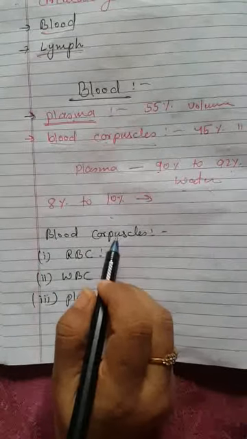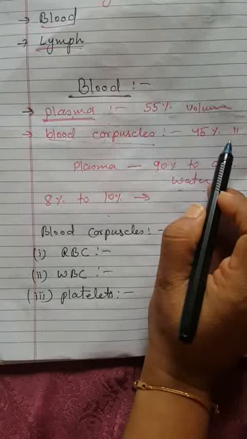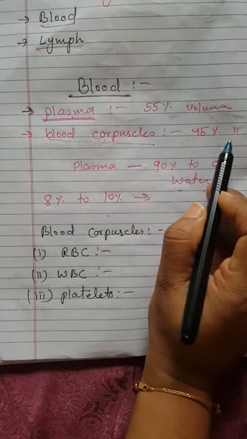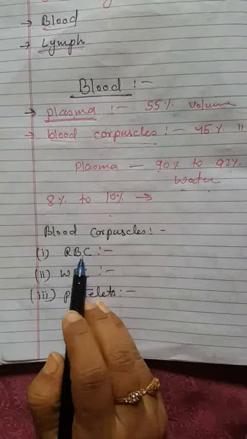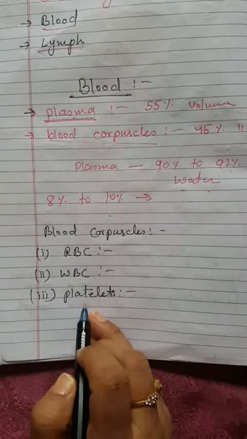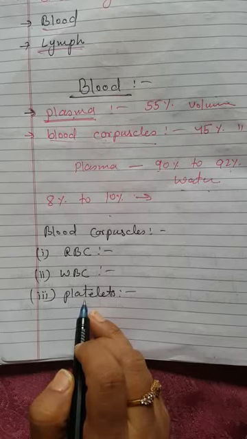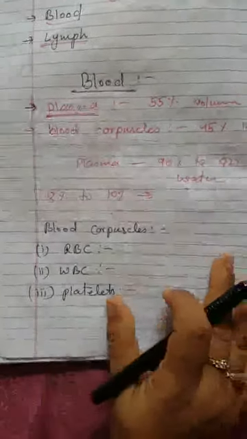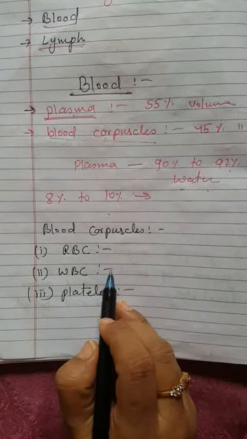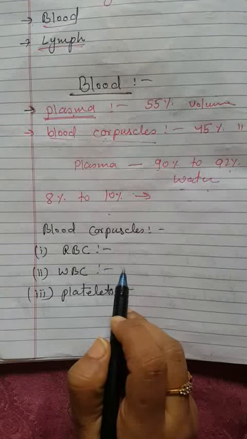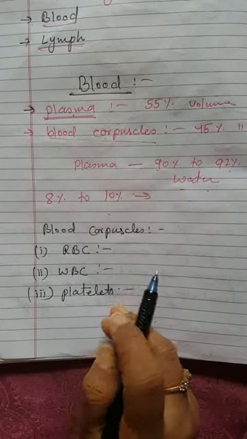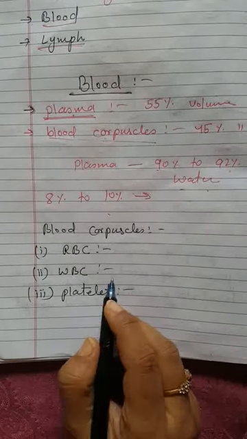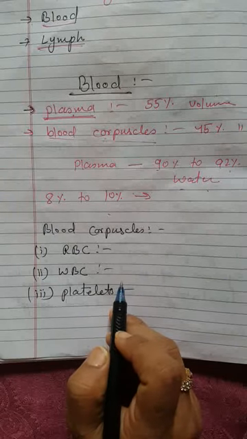These blood corpuscles make up 45% of the total volume of blood. Now, I'll explain RBC, WBC and platelets one by one in short. RBC contain an iron pigment known as hemoglobin, which carries oxygen. RBC are manufactured in bone marrow. Their lifespan is about 120 days, after which they are destroyed by the liver and spleen.